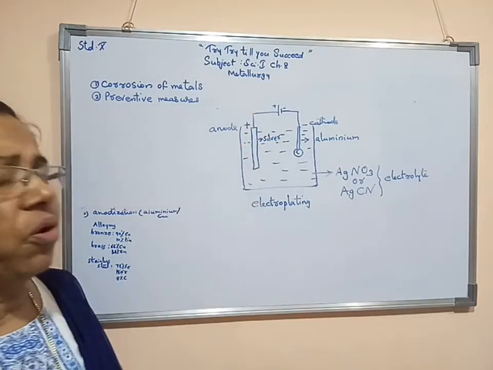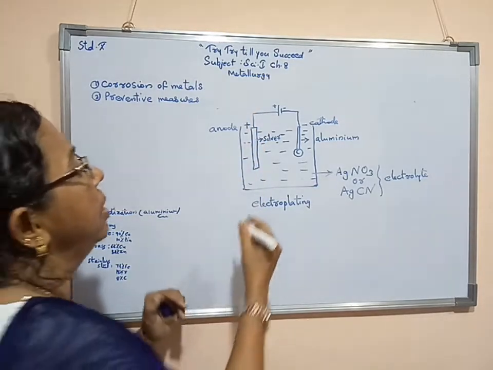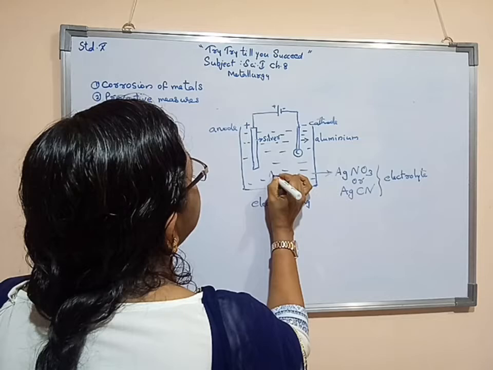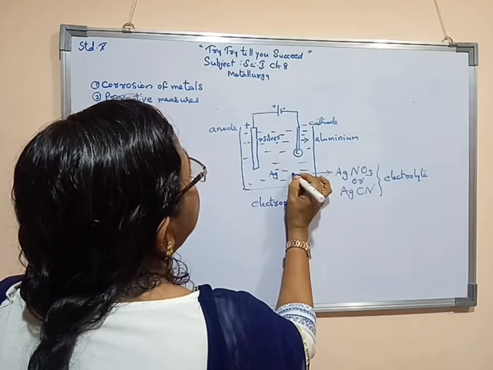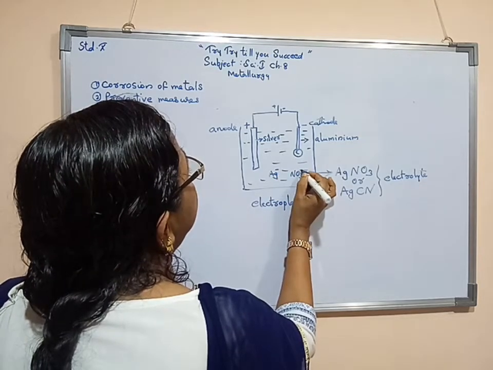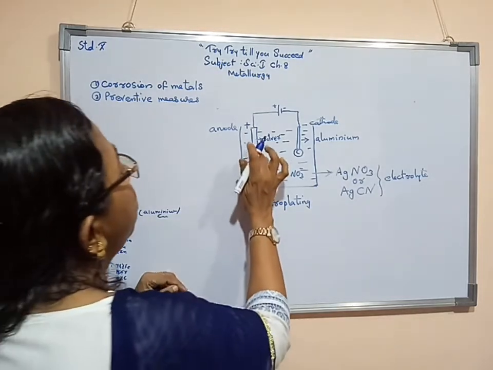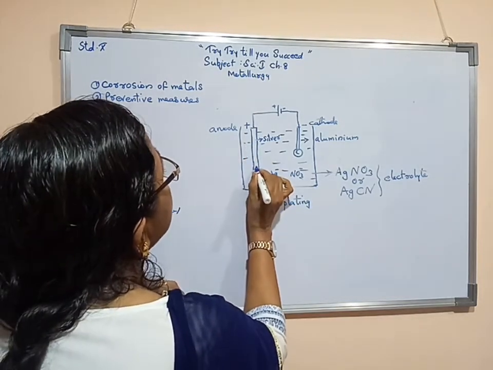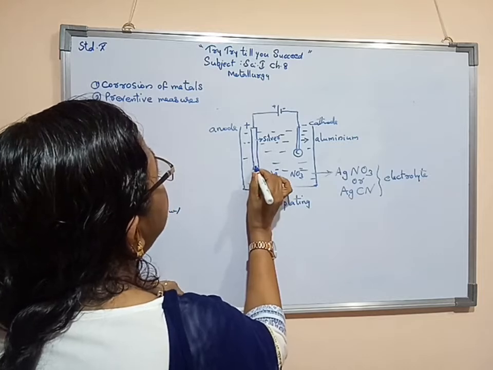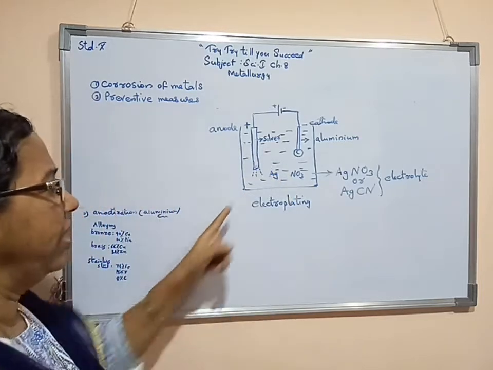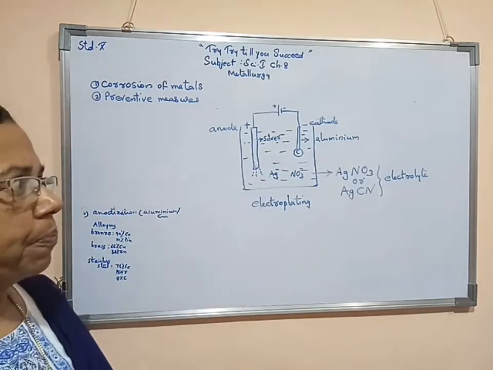As and when current flow takes place, there will be the formation of silver ion as well as NO3 ion. Slowly, the particles of silver from this anode will dissolve in this solution.